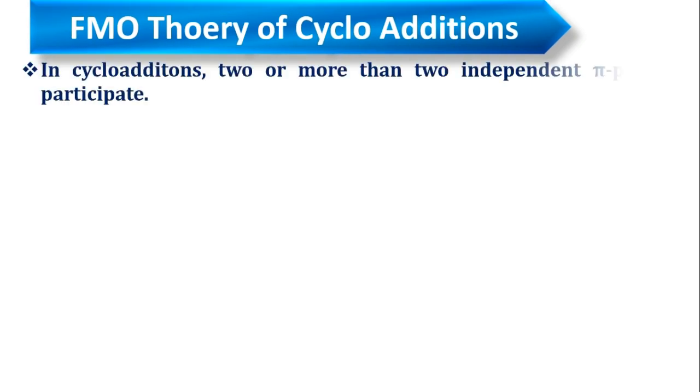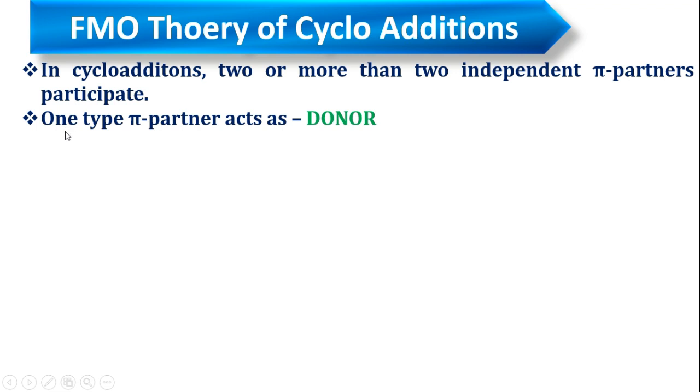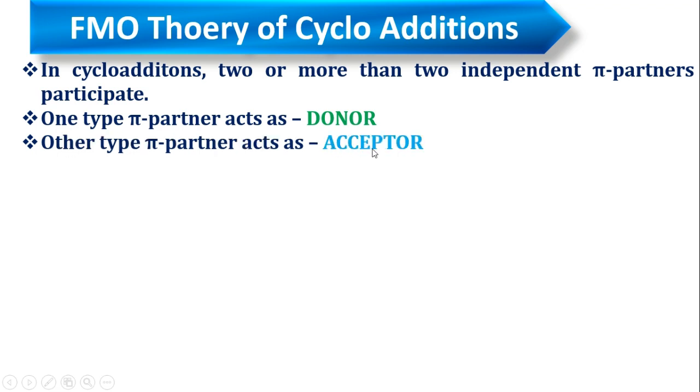So friends, in FMO theory, the cycloadditions generally involve two or more independent pi partners. In that, one pi partner acts as donor, another pi partner acts as acceptor.